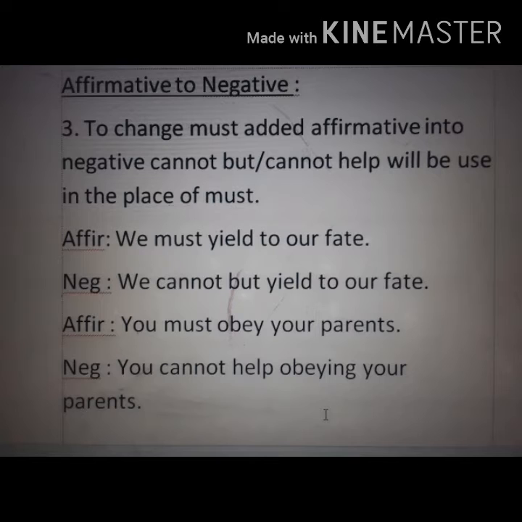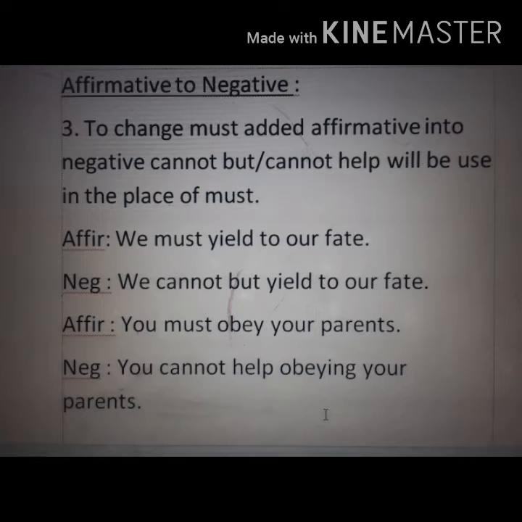That means if you get this word must in the affirmative sentence, then you have to use cannot help or cannot but to make it negative, such as we must yield to our fate. We cannot but yield to our fate.